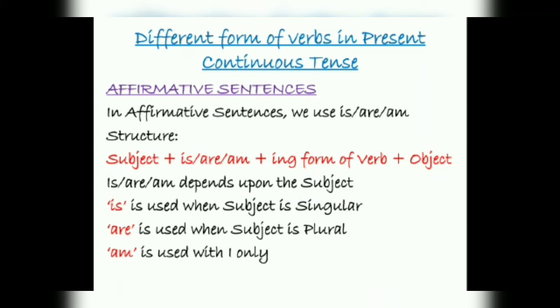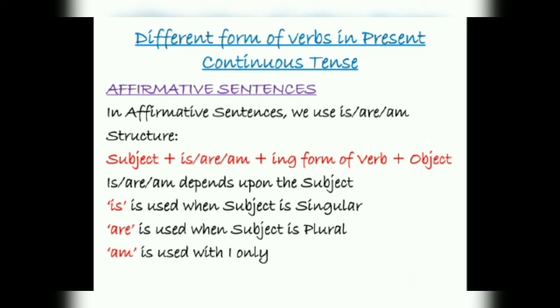So first we will discuss the structure. Structure for simple continuous tense is subject plus is, are, am plus ing form of verb plus object. This is, are, am depends upon the subject. Okay. If your subject is singular, you will use is. Are is used when the subject is plural, and am is used with I only.